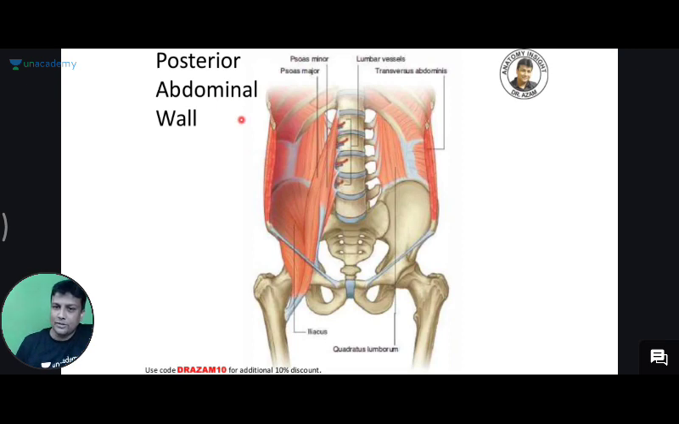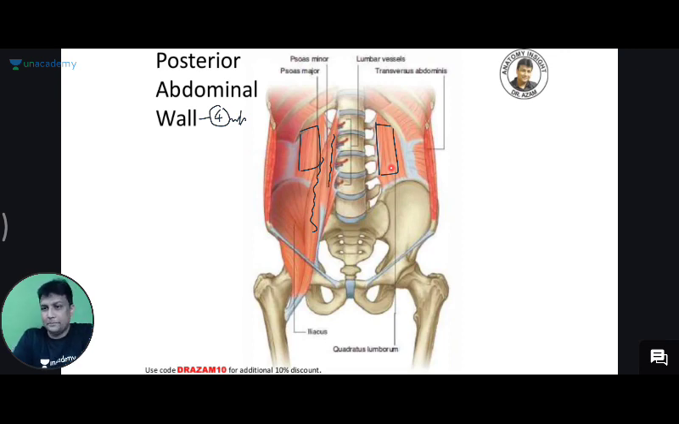What is the posterior wall of the abdomen made up of? It is made up of totally 4 muscles. Look at this diagram. Are you able to see this muscle here? Psoas major. Are you able to see the small muscle here? Psoas minor. Then there will be a rectangle shaped muscle here. In anatomy, whenever you have a rectangle shape or quadrangular shape, we can call it quadratus, and it is in the lumbar region, lumborum.